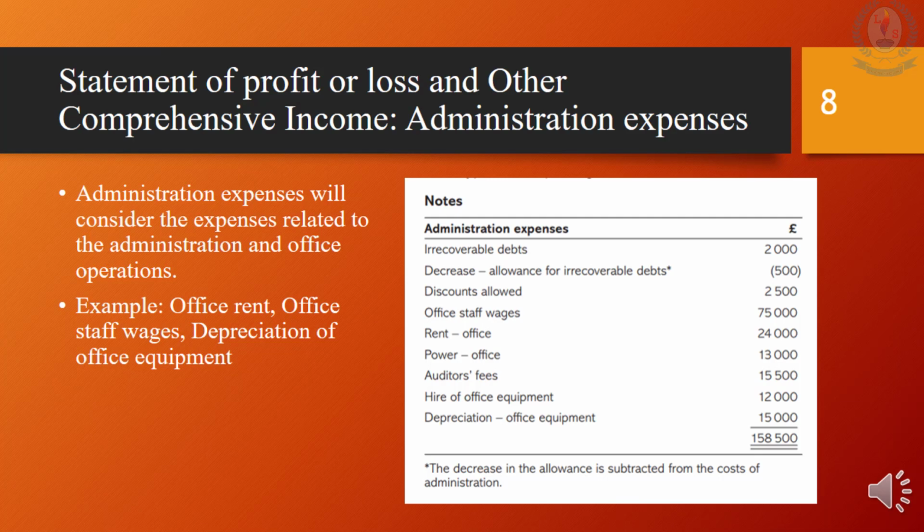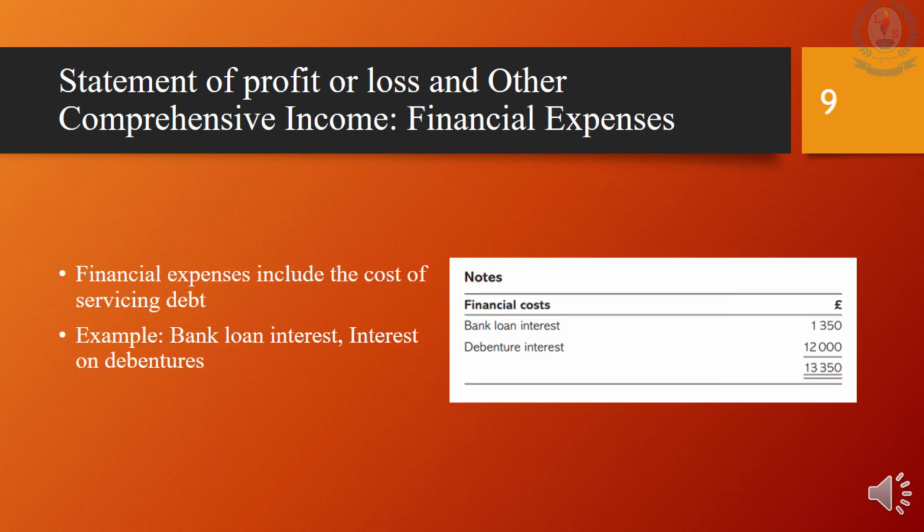Look at the content given in the slide. This shows the third type of expenses, financial costs. This means the expenses related to all the finance sources such as bank loan interest paid, debenture interest, interest on bank ODs. This is also shown as a note. Look at the format of the finance costs.